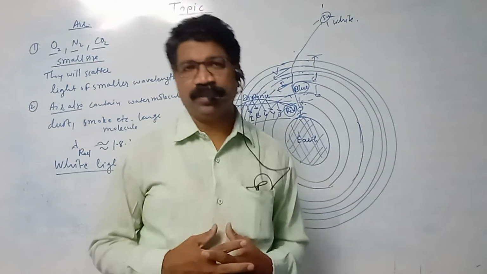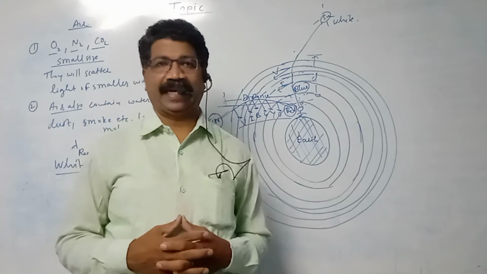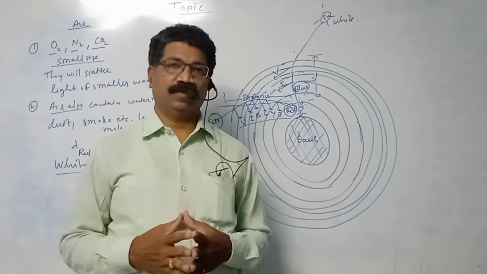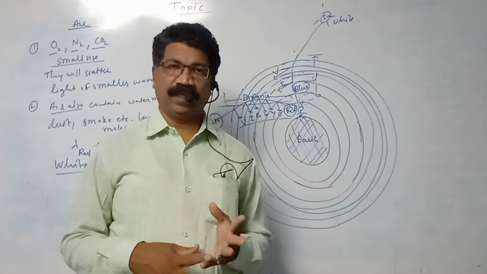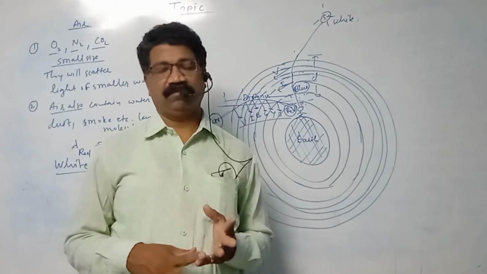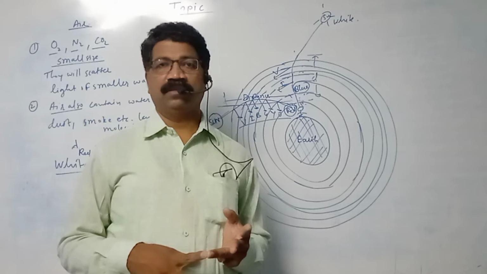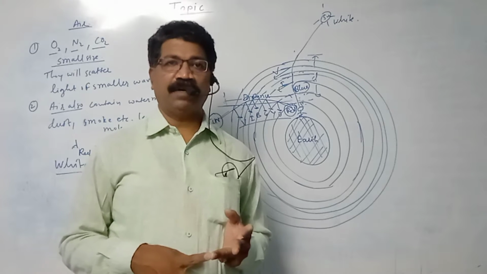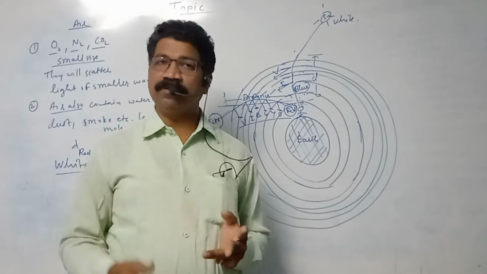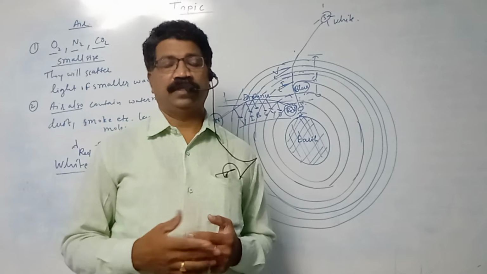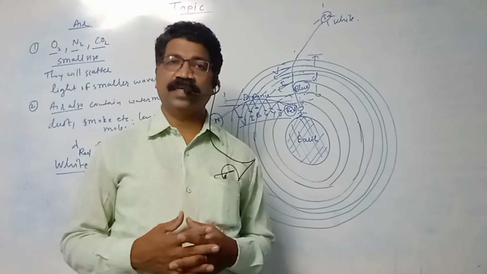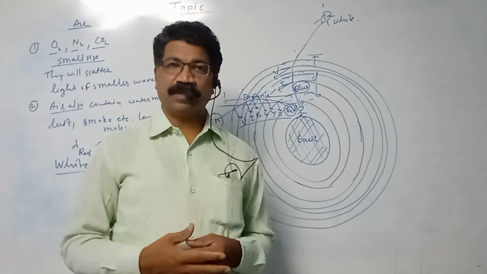Yesterday we have seen about scattering of light. Before that, we have seen reflection of light, turning back of light in the same medium. Next, we have seen refraction. When light passes from one transparent medium to another transparent medium, it bends. This is called refraction. Then next we have seen dispersion.